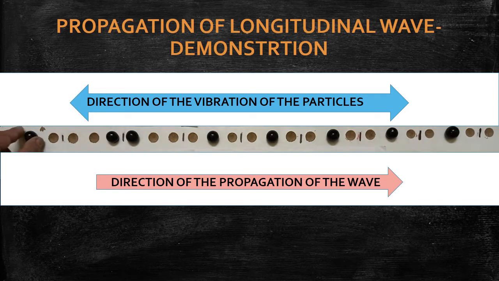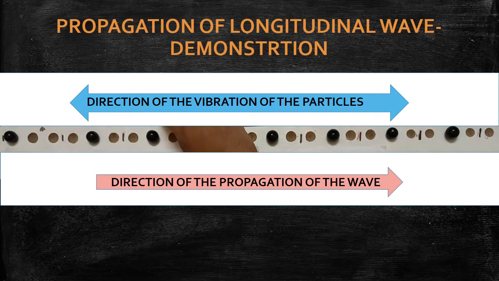Now I have to make a change here. Previously that one was moved here, it has come back, now it should be moved wider. Look at the rarefaction region. Are you clear? So what will be the next movement? This one should be moved here. This one goes here. Are you clear?